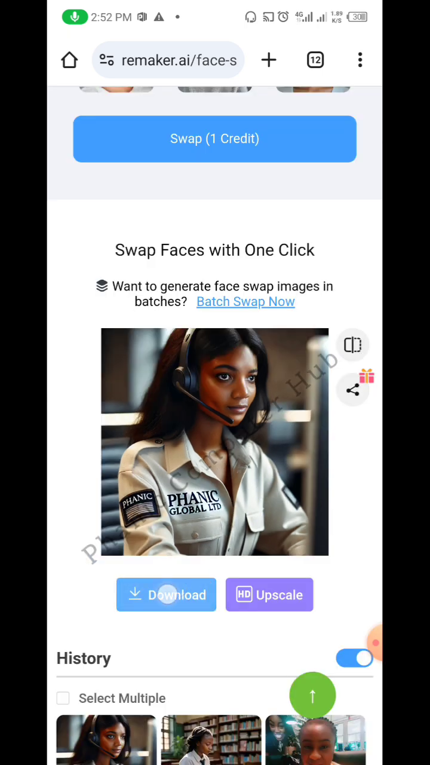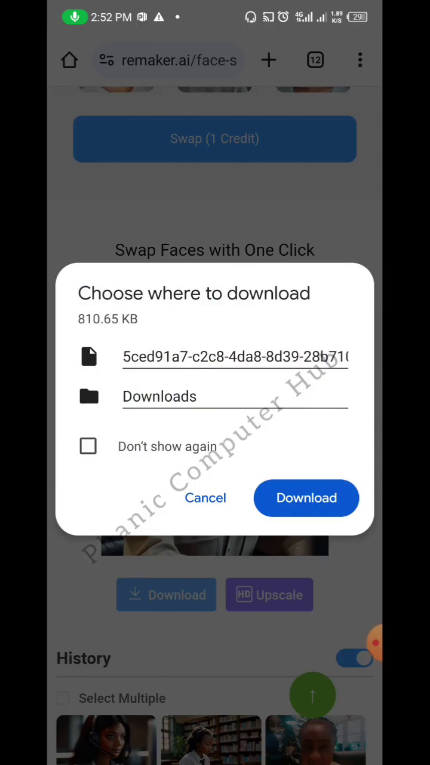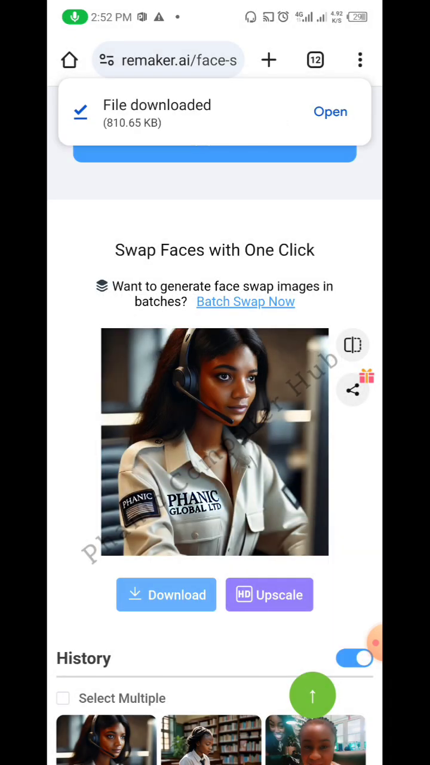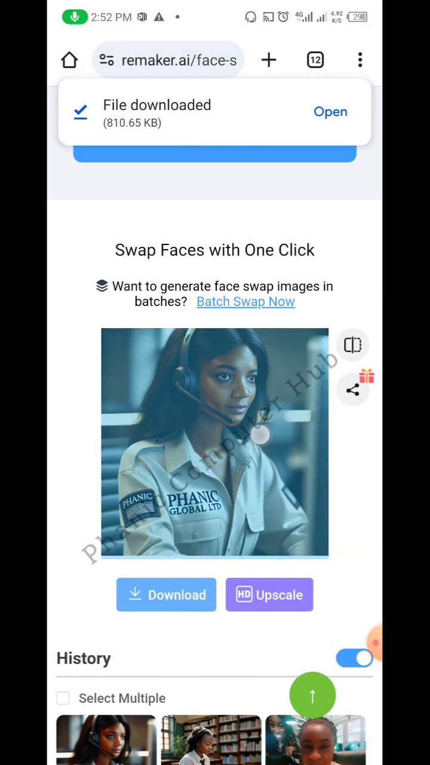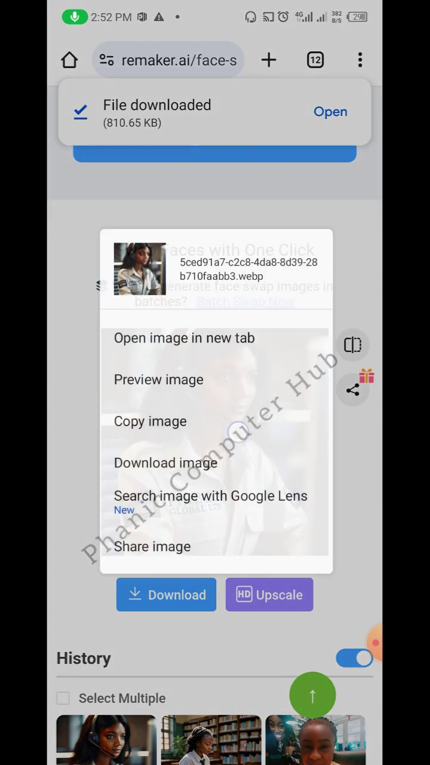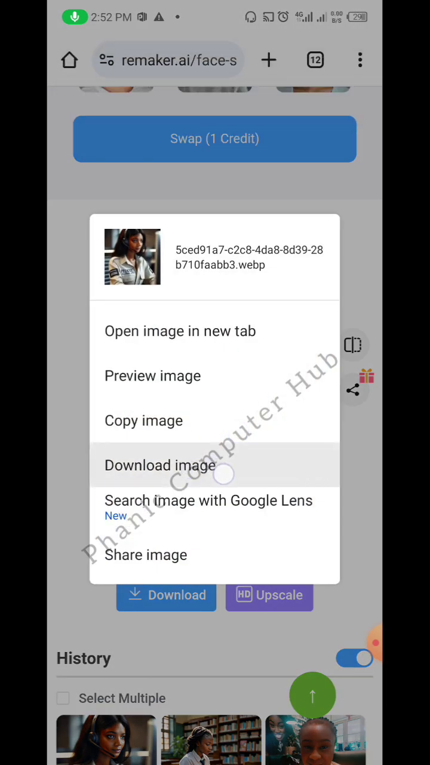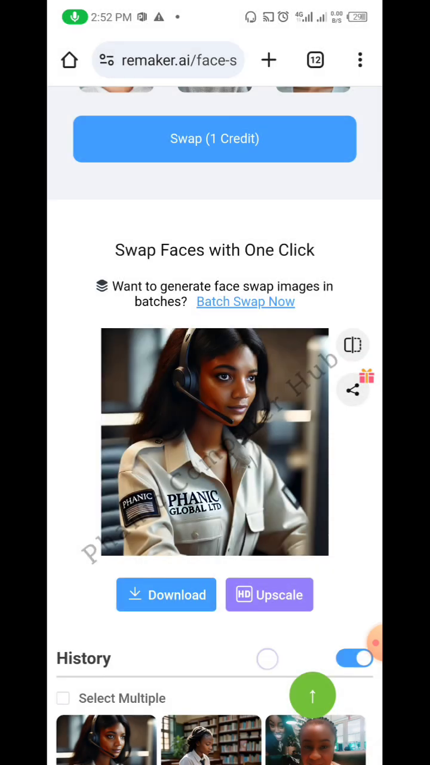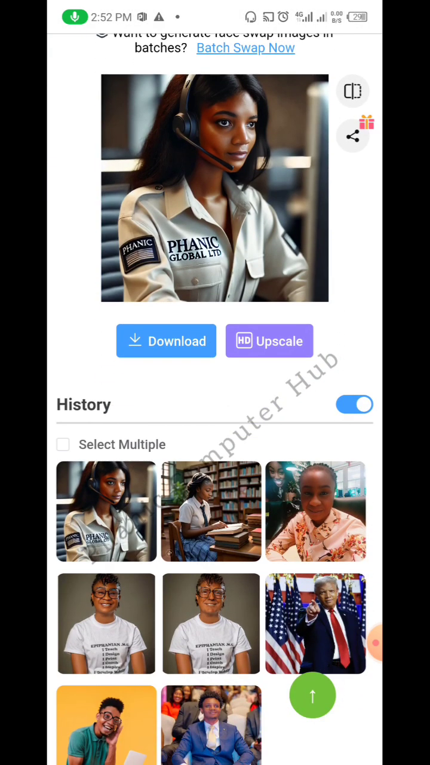Just click download. Click download again. But if you're not able to see download on your screen, just press and hold the picture. All these things will pop out, then click download. Okay, so let me just show you one of the things I did.